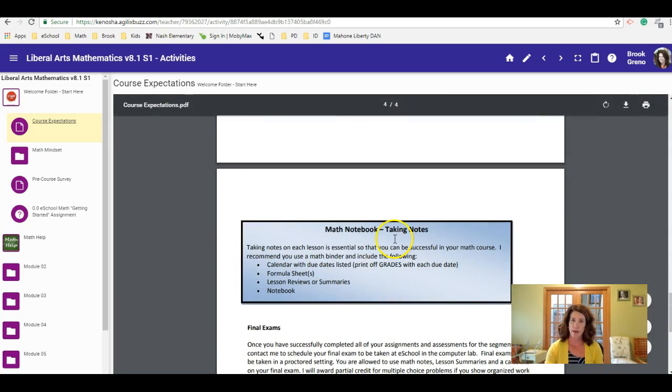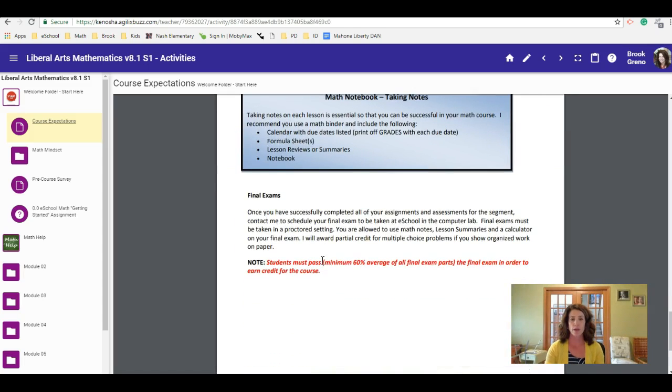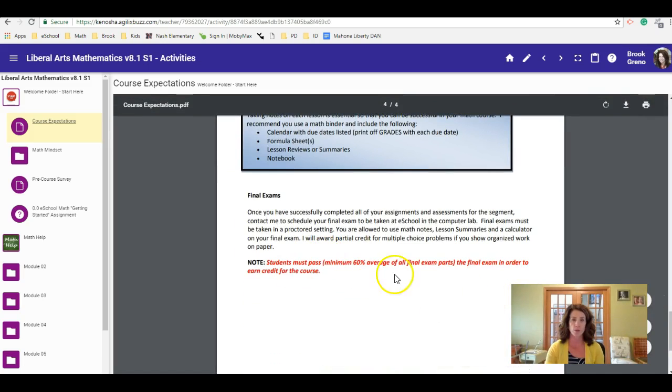Final thing is just have a math notebook. Have a blank notebook just for liberal arts math. Please be taking notes. It's something that you can reference during the final, but I need you to be taking notes throughout the course on each lesson. And finally, how final exams work, and again, reviewing what needs to happen in order to earn credit in the course.